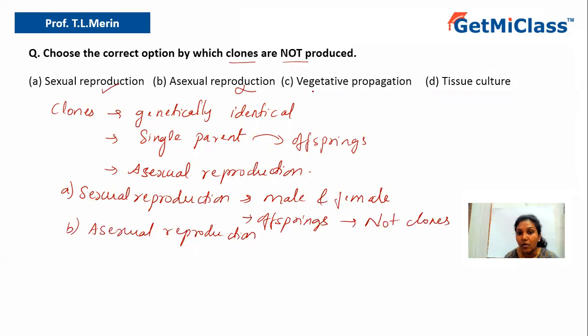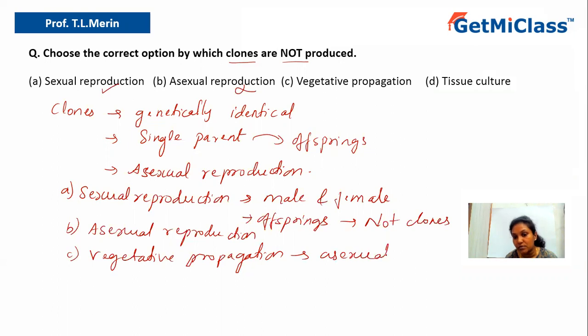Then option C says vegetative propagation. So what do you mean by vegetative propagation? This also is a type of asexual method by which plants can be reproduced again and again.